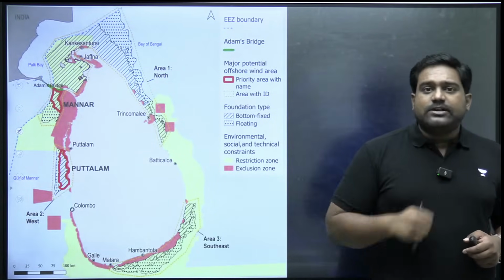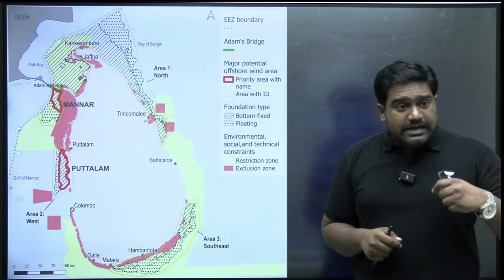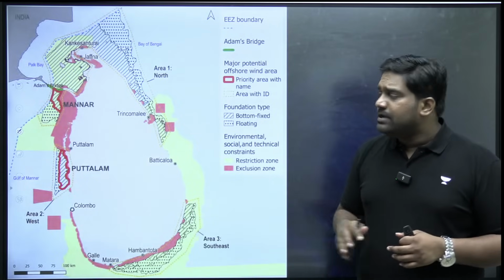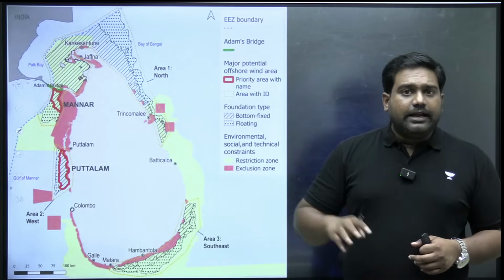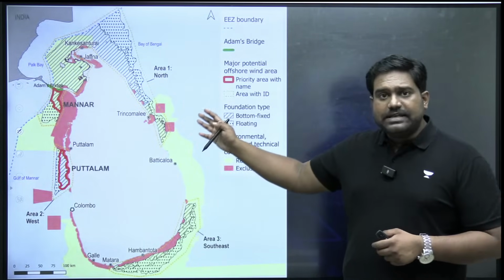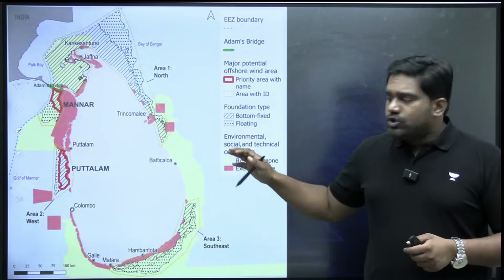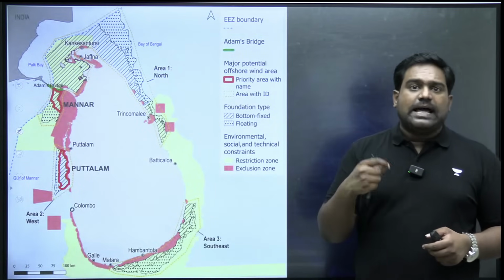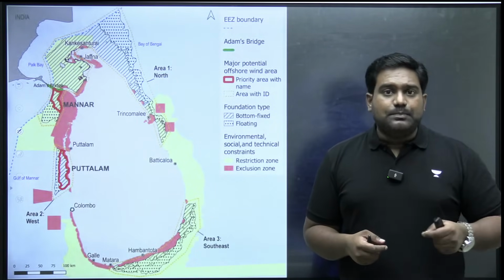But following Sri Lanka's economic crisis and after the Rajapaksa family was removed from power, and after India gave $4 billion worth of assistance to Sri Lanka to overcome the economic crisis, Sri Lanka handed over these projects back to India. Right? It cancelled the deal with the Chinese companies and it has awarded the contract to India's Adani Group. So according to the article, Sri Lanka has agreed on the price, on the tariffs at which it's going to purchase the electricity from this company.